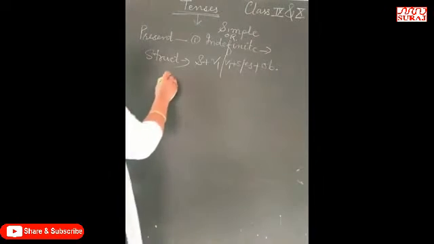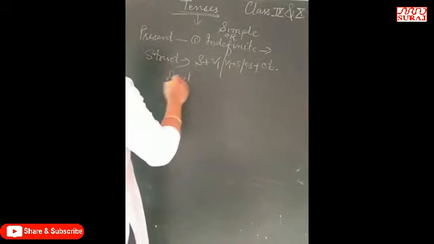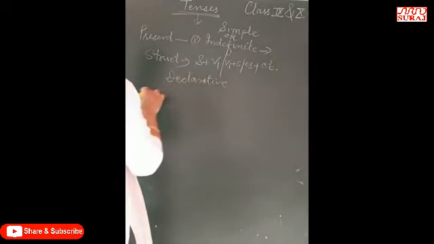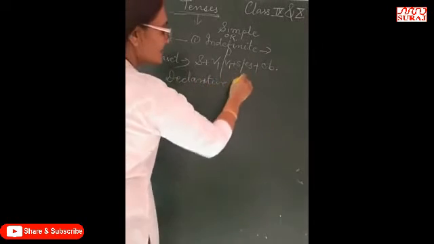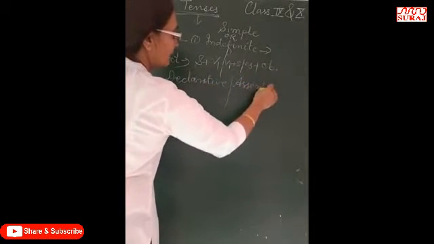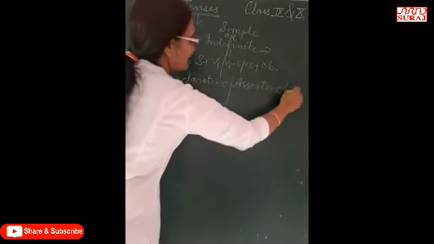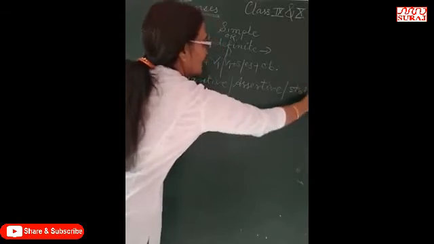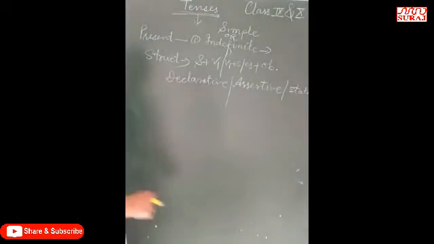First, declarative. Declarative, you can say assertive, or you can say statement. I mean to say simple sentence.